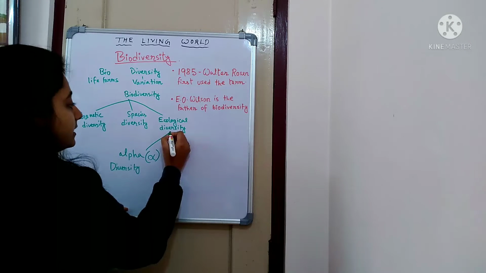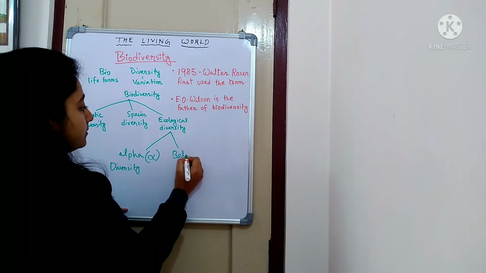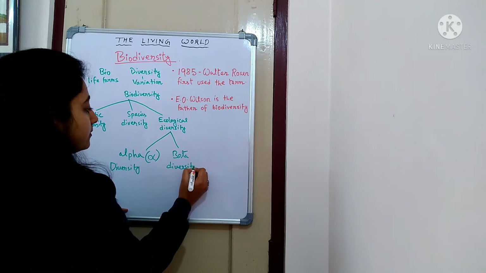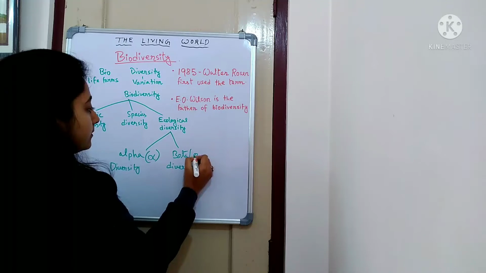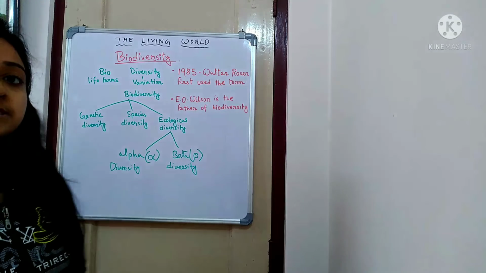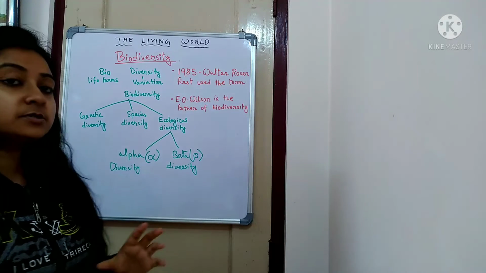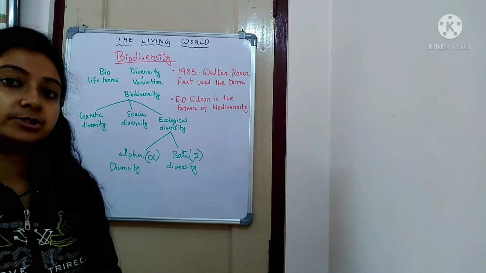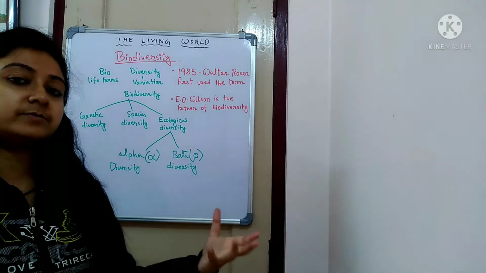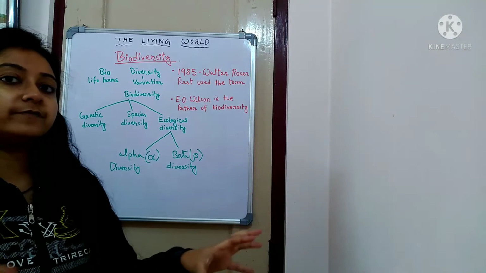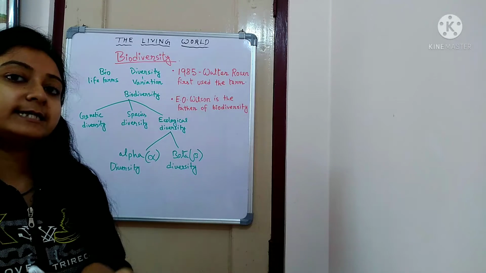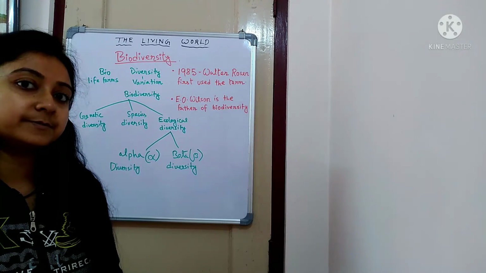Second is the beta diversity. Beta diversity means when we are taking two such localities into consideration. That means alpha diversity will be there from two different geographical locations that we are taking into consideration. Then we can say it is beta diversity.